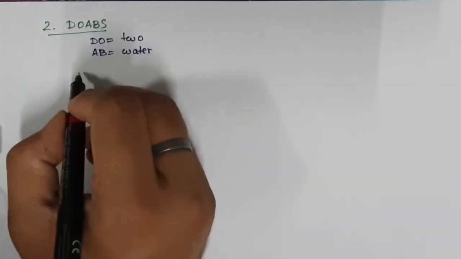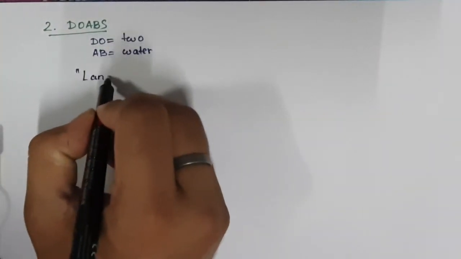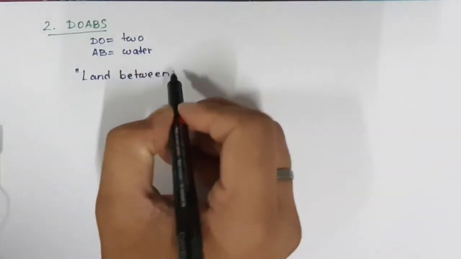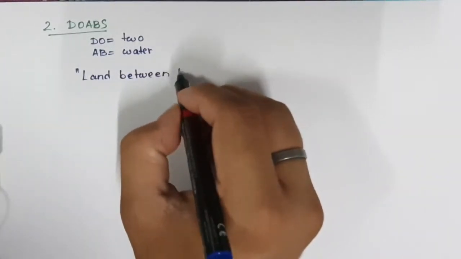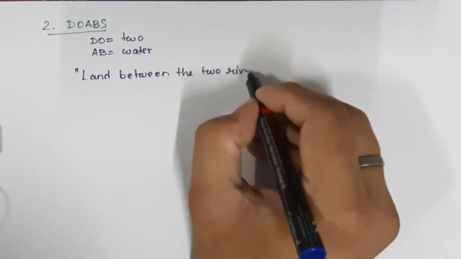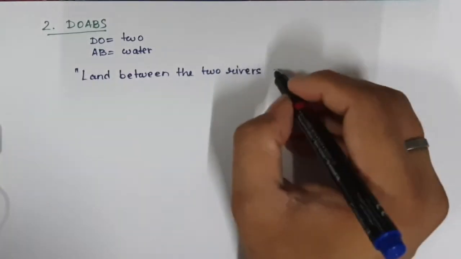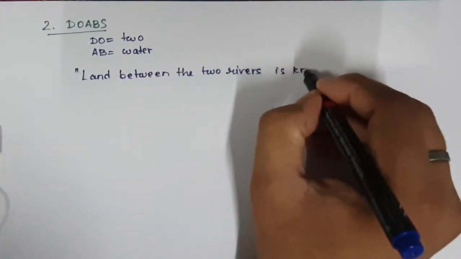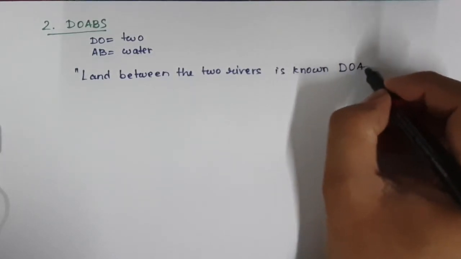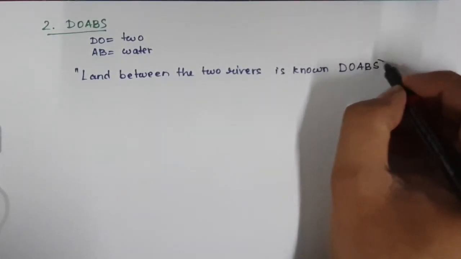So write down the definition: land between the two rivers is known as Doab.